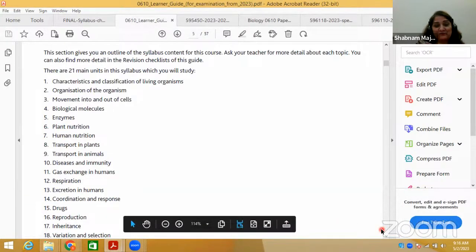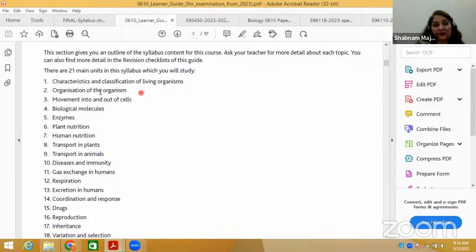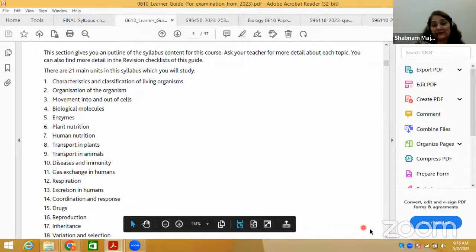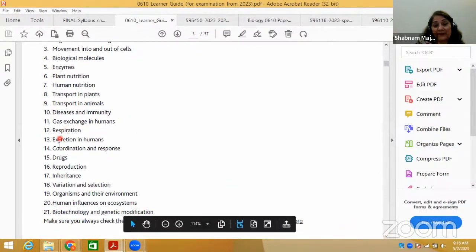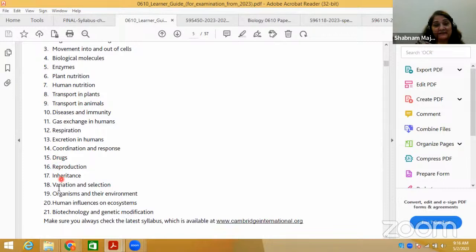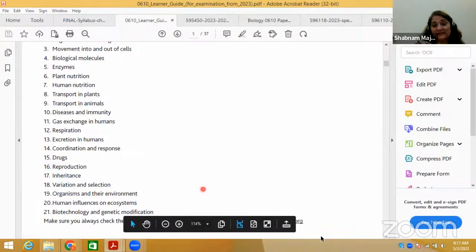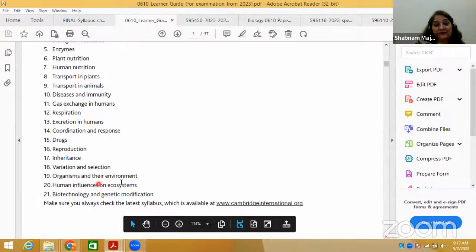These are the topics: characteristics and classification of living organisms, organisation of the organism, movement into and out of cells, biological molecules, enzymes, plant nutrition, human nutrition, transport in plants, transport in animals, diseases and immunity, gas exchange in humans, respiration, excretion in humans, coordination and response, drugs, reproduction, inheritance, variation and selection, organisms and their environment, human influences on ecosystems, biotechnology and genetic modification.